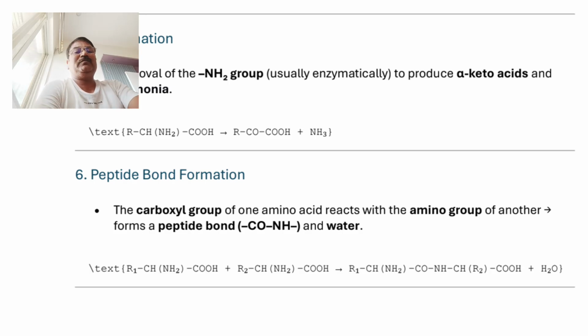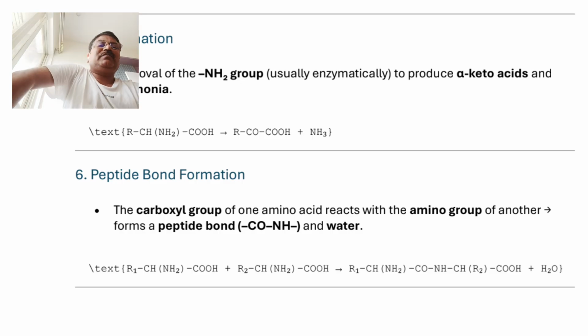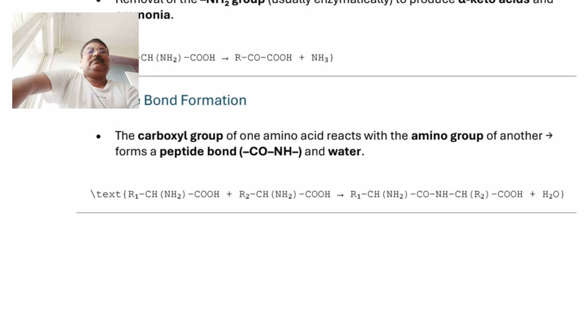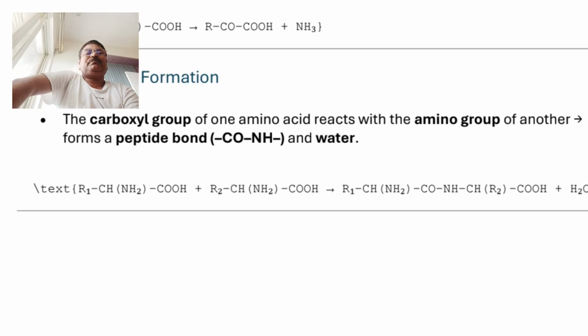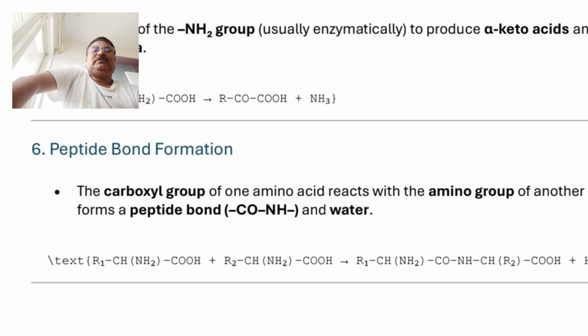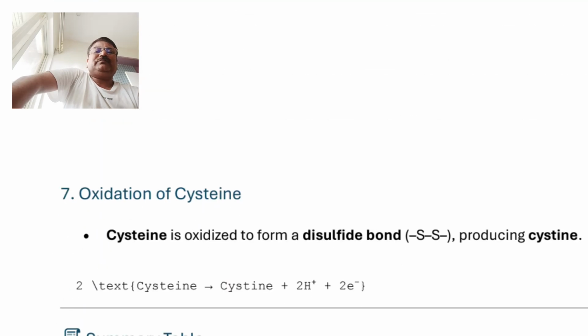So peptide bond formation is the reaction in which the longest chain of protein is developed from alpha amino acids. So see the reaction, this is the important reaction, peptide bond formation. So this is the sixth reaction.